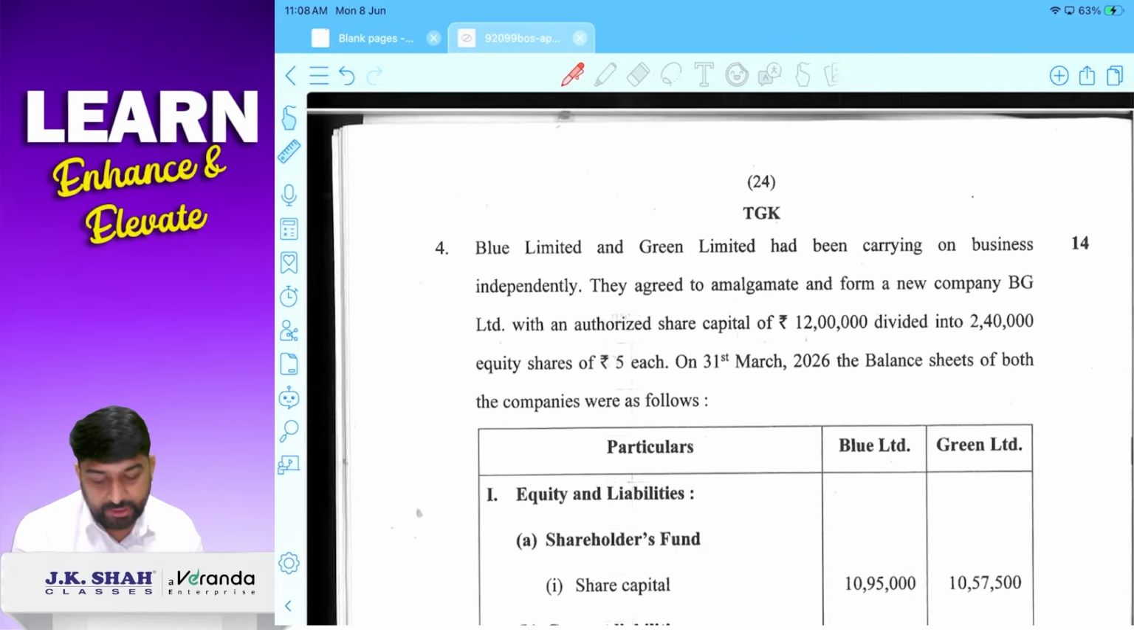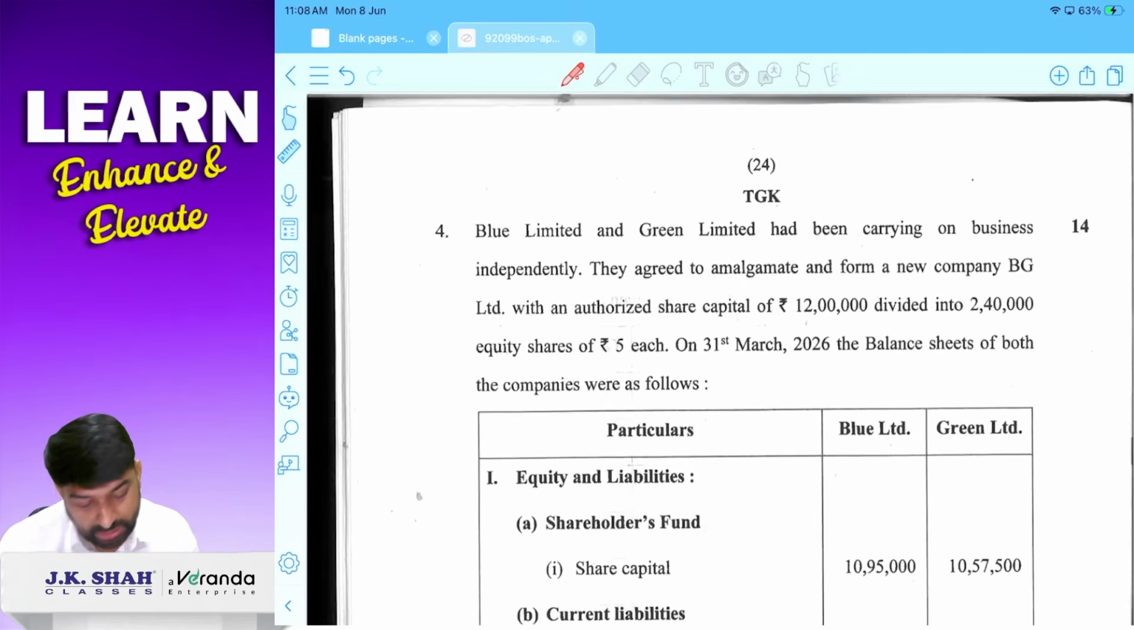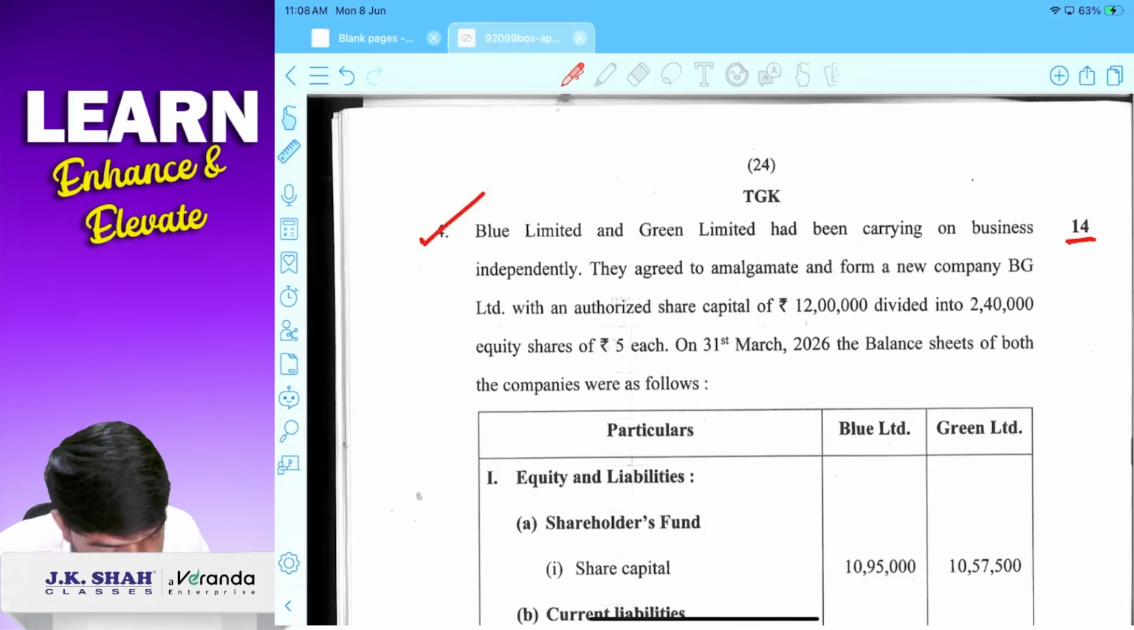So question number 1 was accounting standard. Question 2 was company final account. Question 3 में 8 marks नहीं, sorry, 6 marks का cash flow पूछा, 8 marks का internal reco पूछा. Now next is amalgamation. 14 marks question.